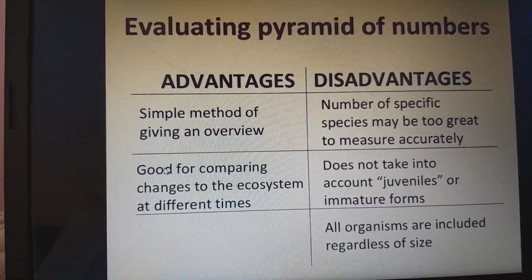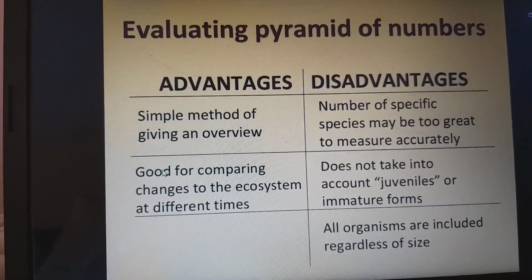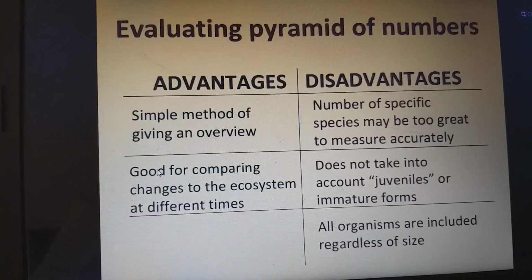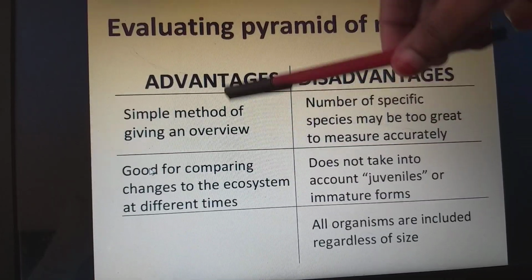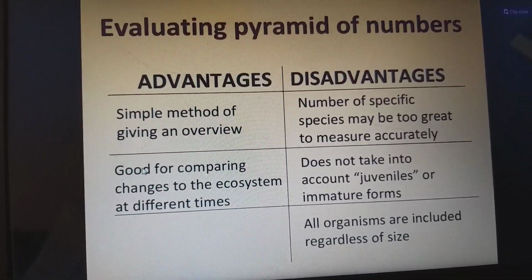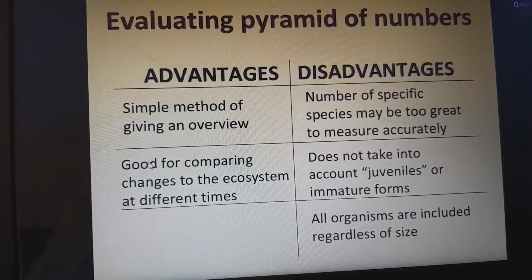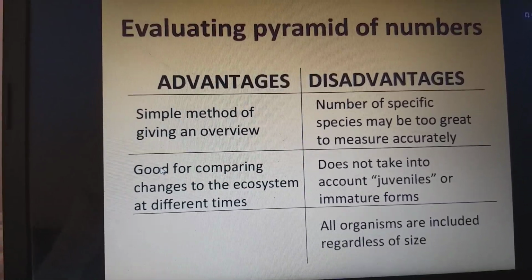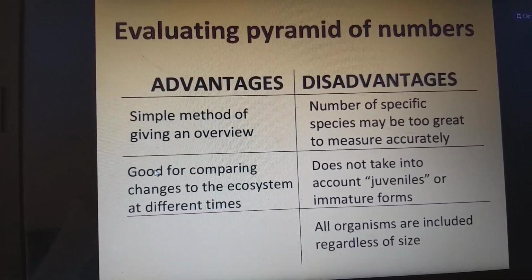So we cannot measure its number accurately. It is good for comparing the changes in the ecosystem at different times. This is one advantage. It does not take into account juvenile or immature forms. All organisms are included regardless of their size. That is one more disadvantage.